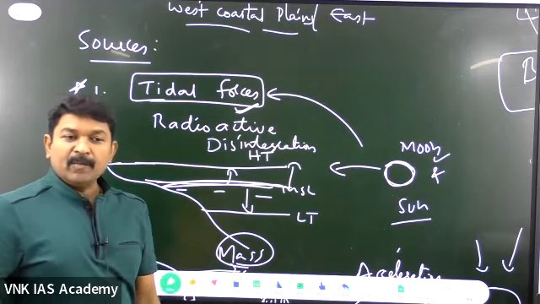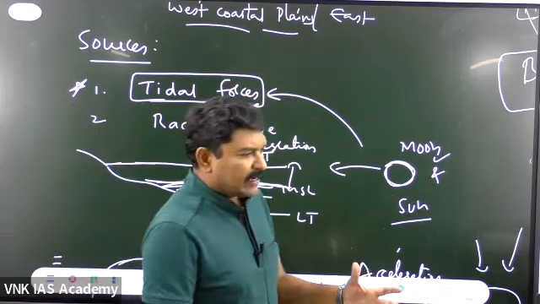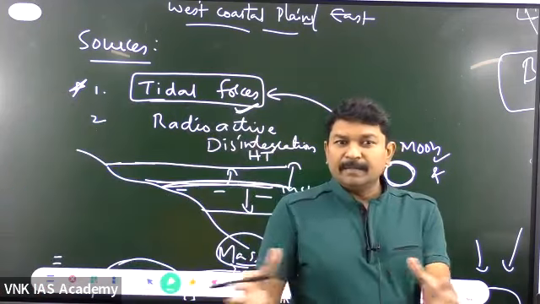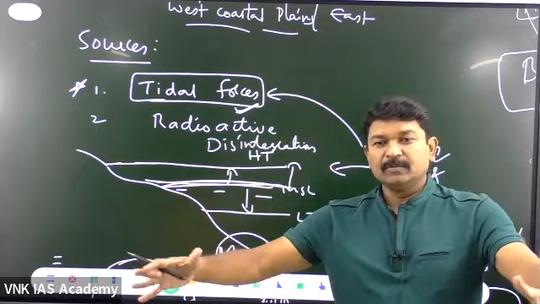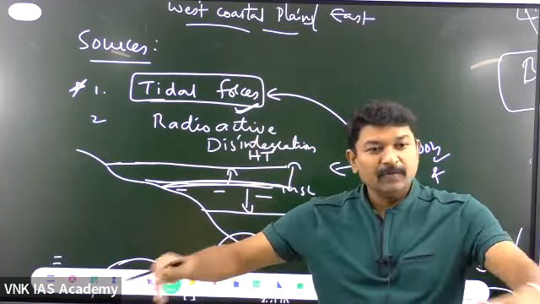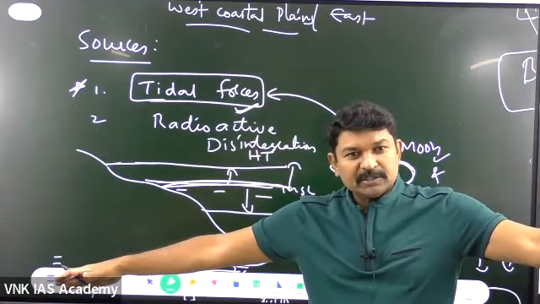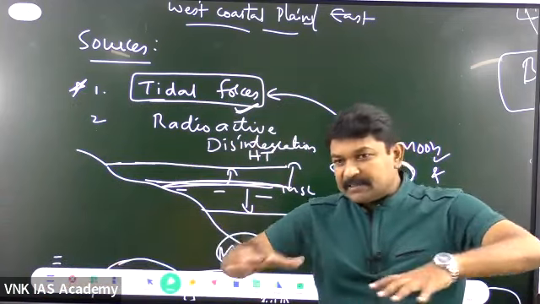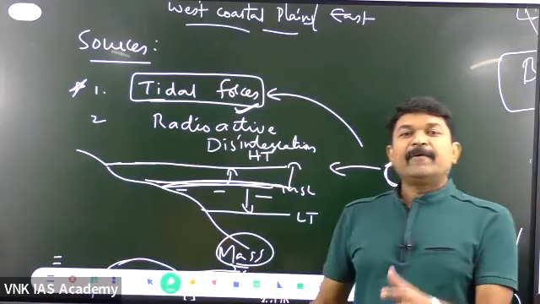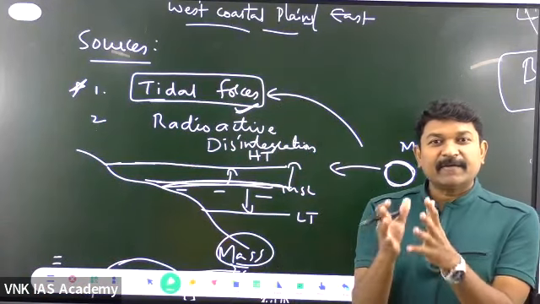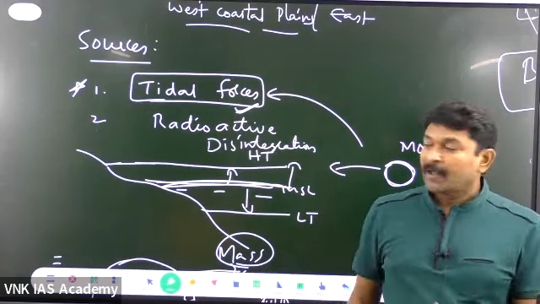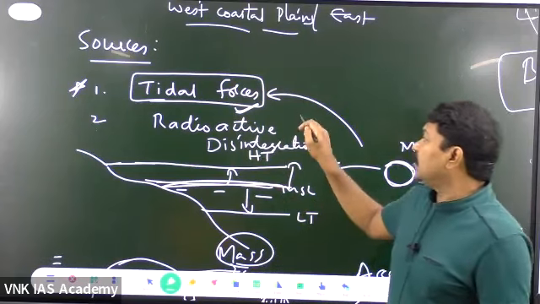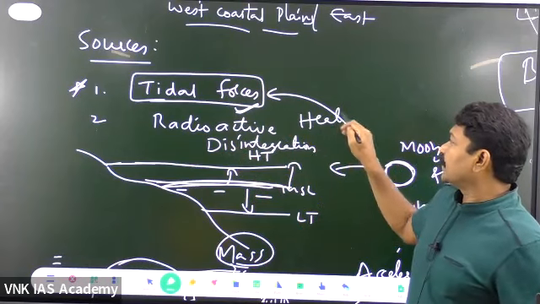What do you mean by disintegrating? Breaking into pieces and pieces. One piece breaks into two, two pieces break into four, four pieces break into 16 pieces. Likewise, they keep on disintegrating. For every disintegration, they will be releasing certain energy. What type of energy will they be releasing? They will be releasing heat energy.